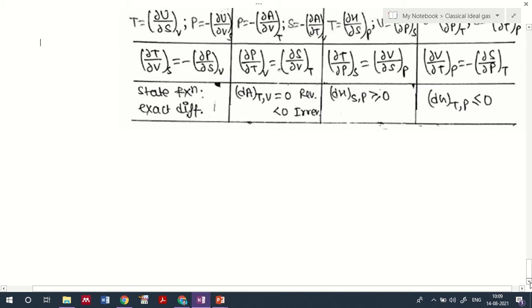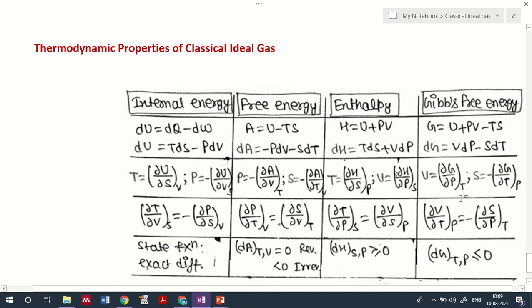Today we will first deal with the thermodynamic properties, and you are familiar with the table I have given here. It shows the internal energy representation, free energy representation, enthalpy, and Gibbs free energy. We would have already covered this in your thermodynamics section.